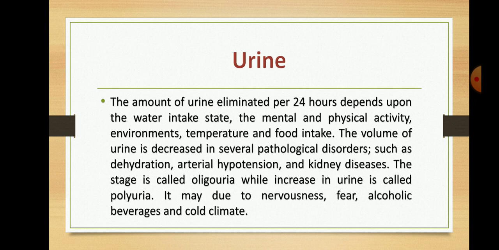Among them, the elimination of urea is very necessary, and the urine itself also contains other harmful substances which are also eliminated by it. So the formation of urine occurs with the help of a tubule known as the nephron.